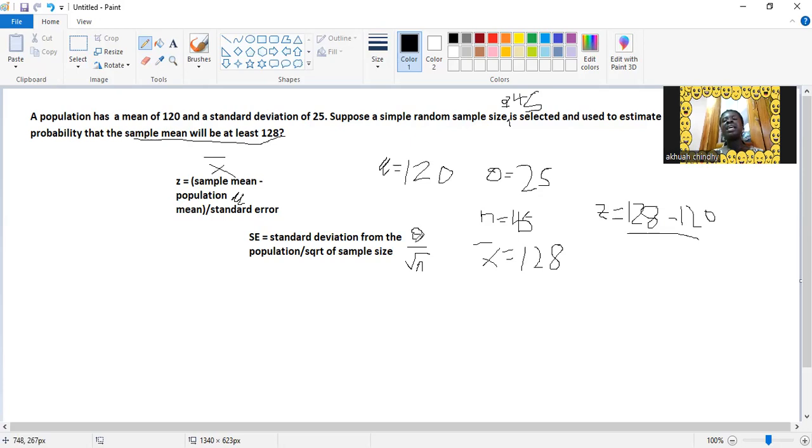Standard error is the population standard deviation, which is 25, divided by the square root of the sample size, which is 45. The sample size you are looking for is 45.